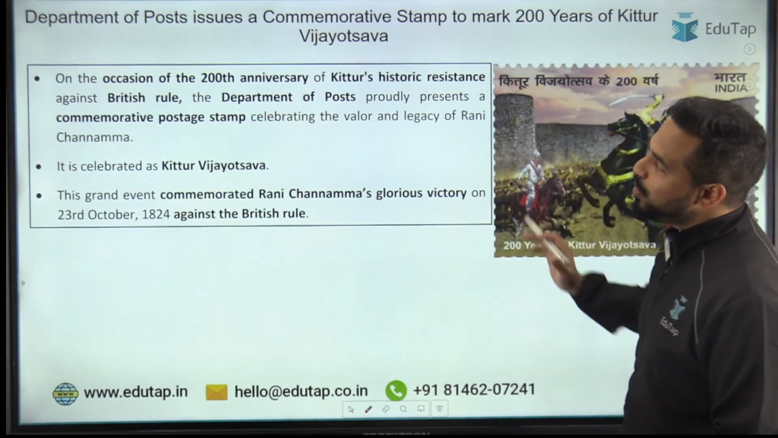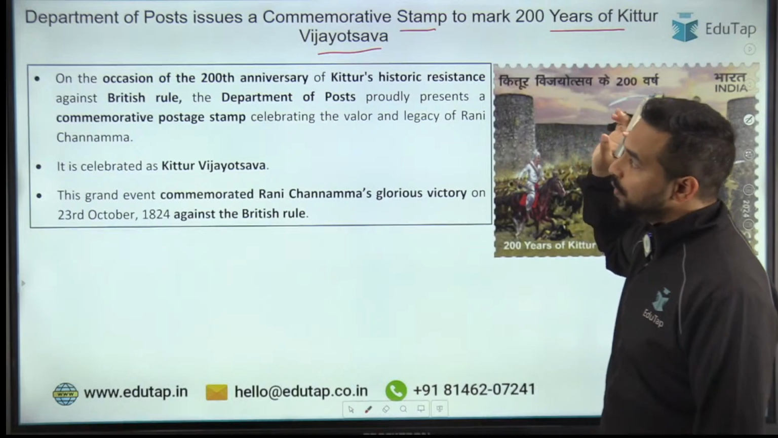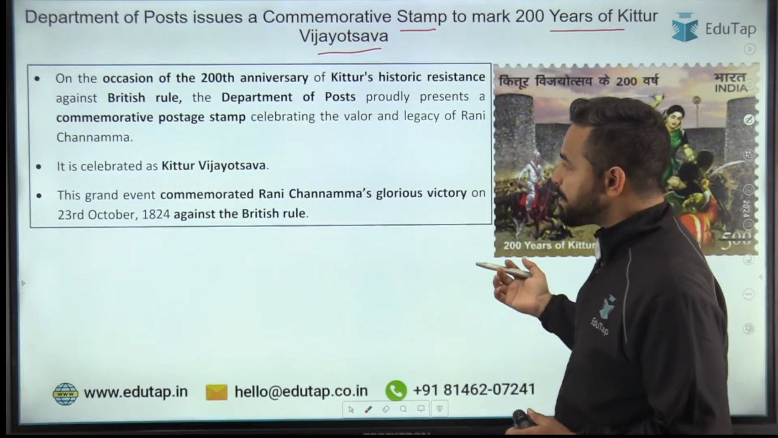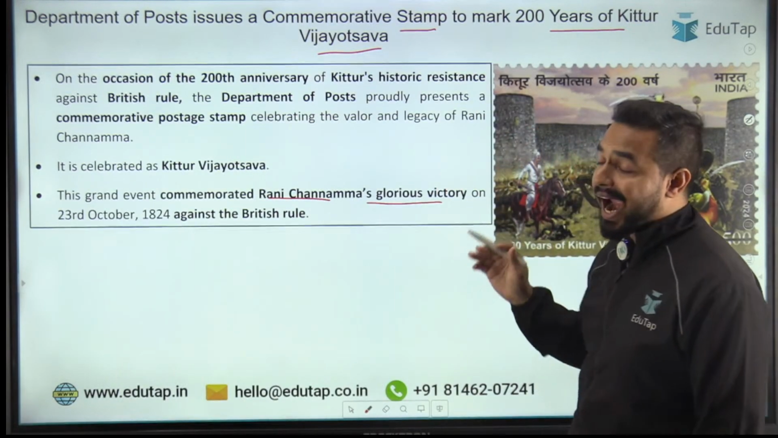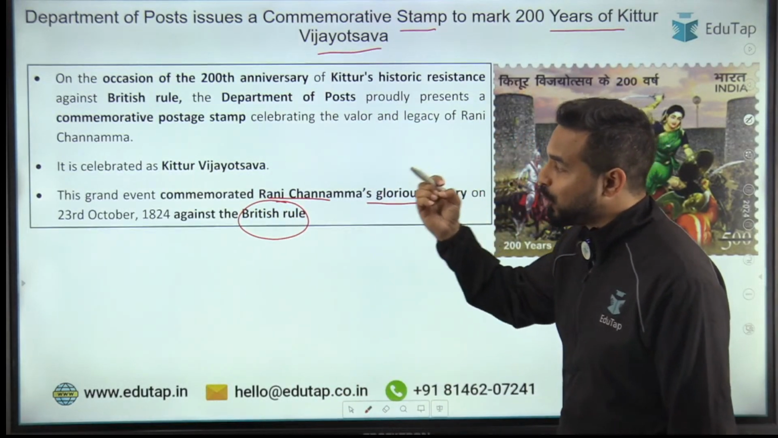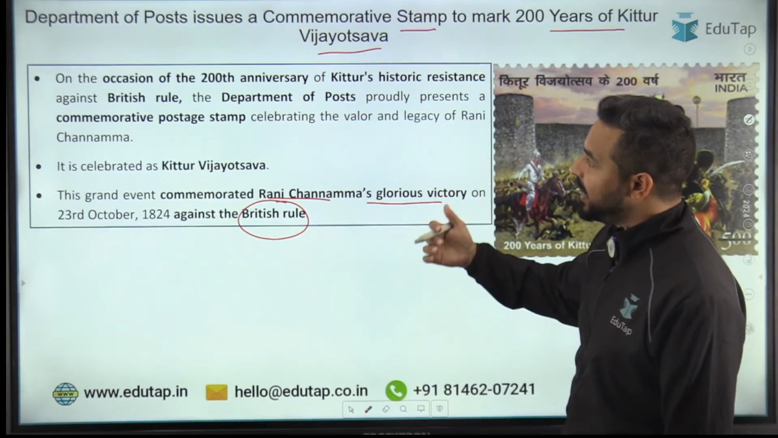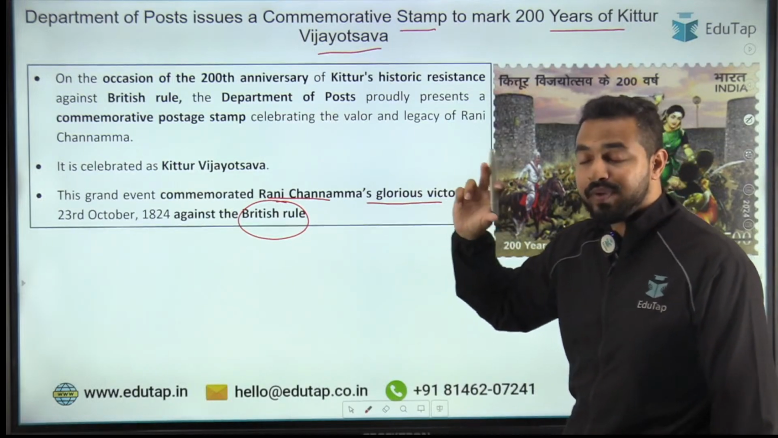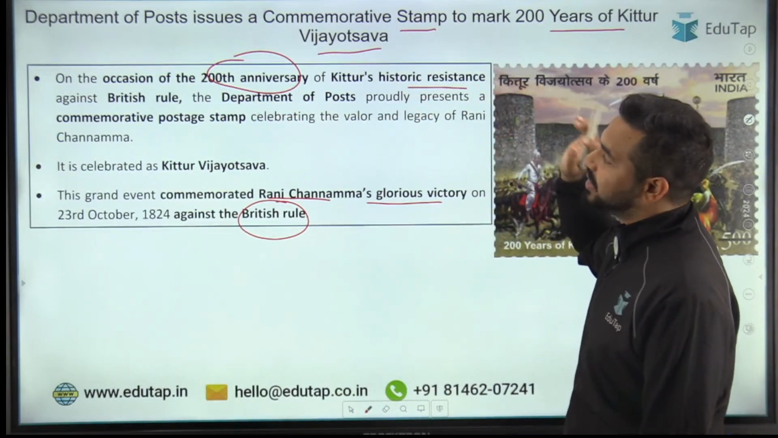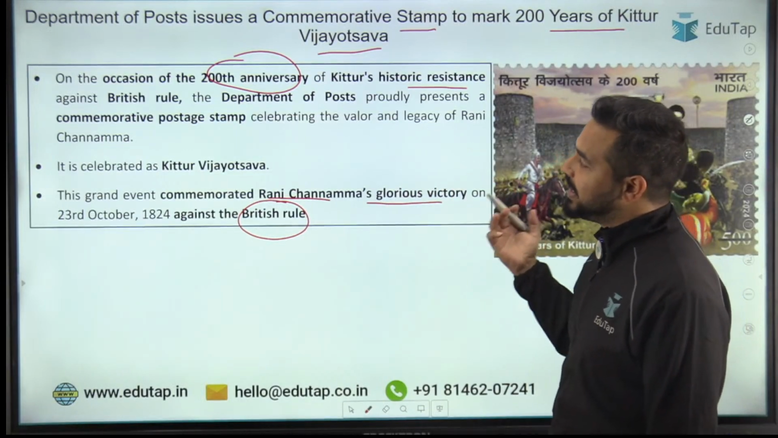So guys, the Department of Post has issued a commemorative stamp to mark 200 years of Kittur Vijayotsav. So Kittur Vijayotsav is basically celebrated in order to give tribute to Rani Channamma. ठीक है, Rani Channamma's glorious victory and her battle against the British rule. So basically it was on 23rd October 1824, and that is why we commemorate this particular event by celebrating the anniversary. And as we are celebrating the 200th anniversary, that is why, to understand and commemorate Kittur's historic resistance against British rule, Department of Post has launched a commemorative postage stamp.